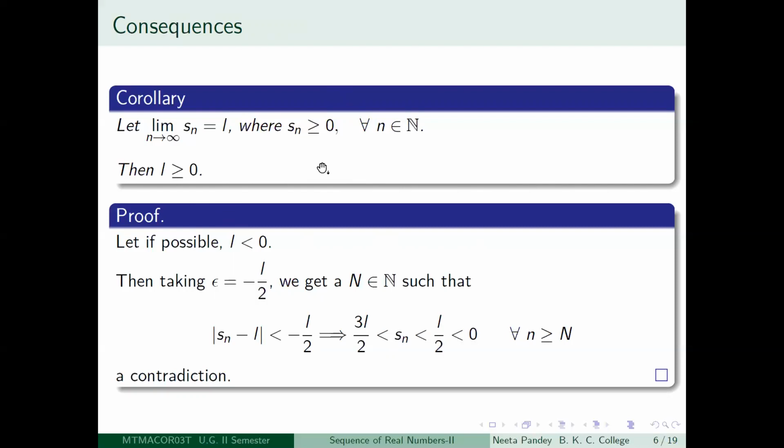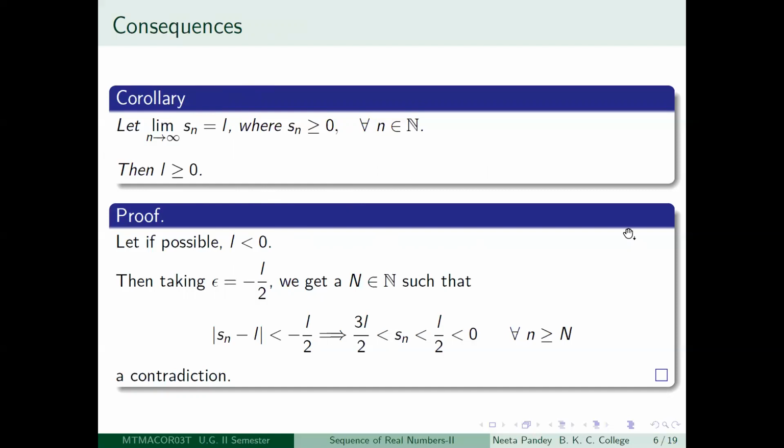This is just a follow-up of the previous theorem. If L is not greater than or equal to 0, then L has to be less than 0. But if L is less than 0, then after a certain term, all the terms of the sequence have to be negative, which is a contradiction. That is all.